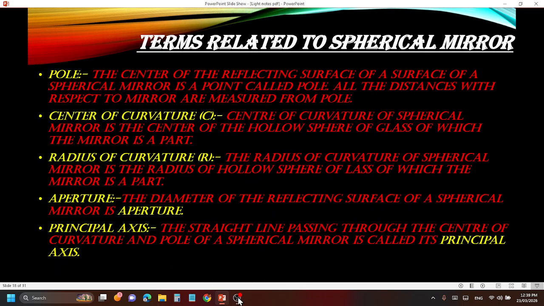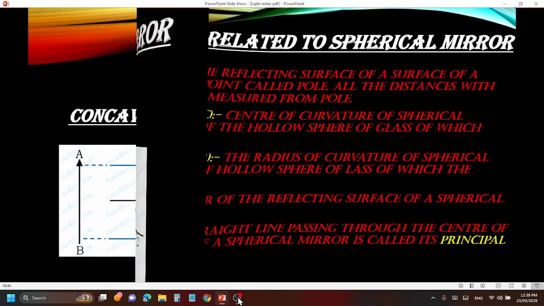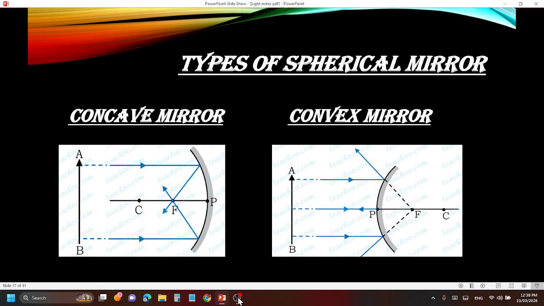Moving on to the next topic, aperture. I know these words are a little new to you, but you must study them. The diameter of the reflecting surface of a spherical mirror is called aperture. Students make a mistake here: they say that if we extend the curvature line towards this side, it will be the aperture. No. Now see the spherical reflecting surface of this mirror.